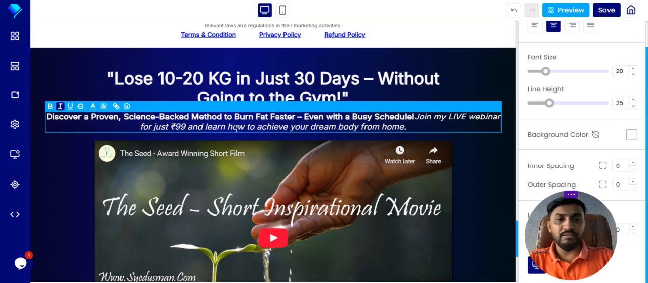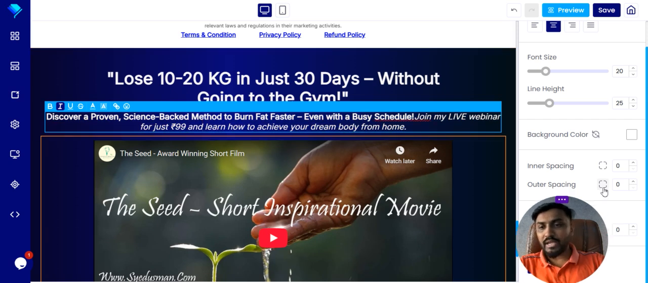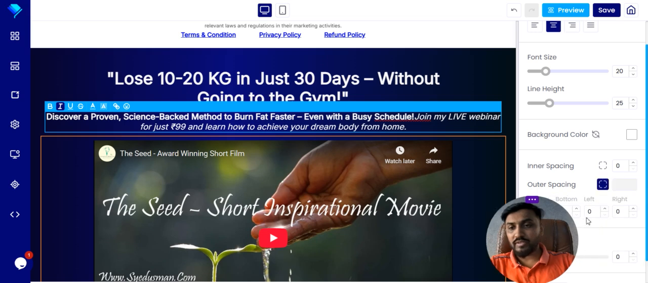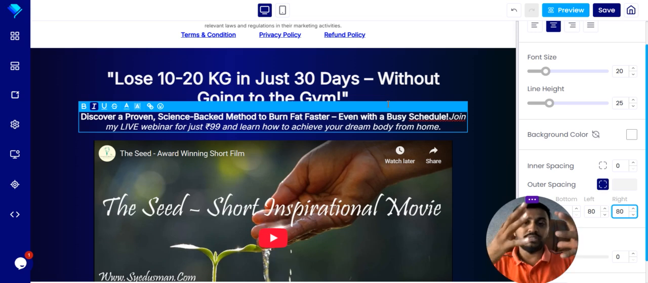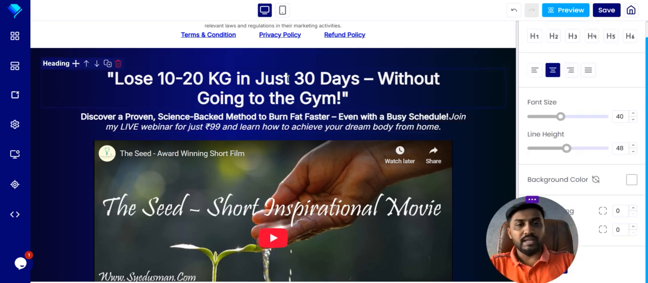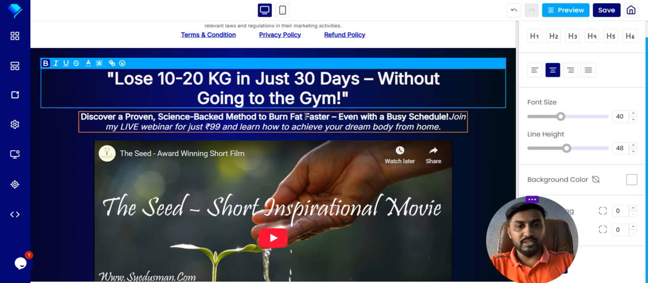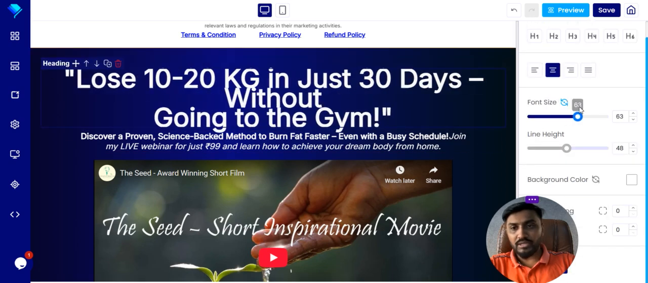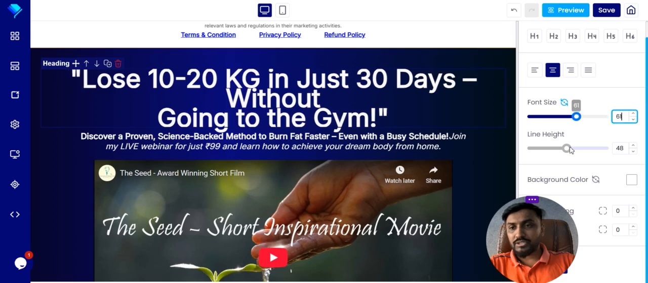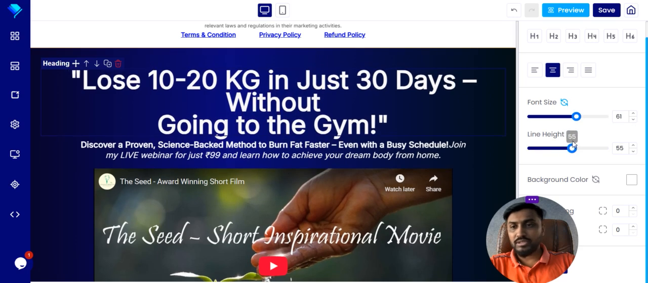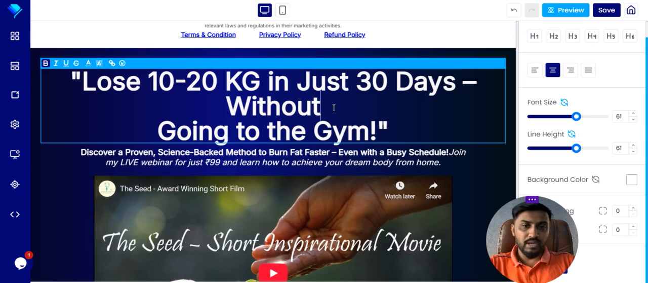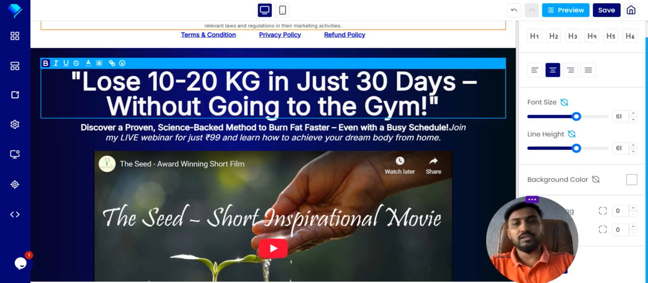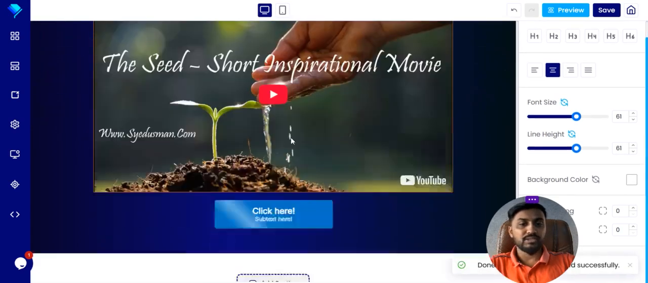Now if you think that this is a very white font, you can come to outer spacing. You can click on this outer spacing and give left and right side. You can just narrow it down, so you can get like this. If you want to increase the font size of this headline, you can do it from here. For example, 60 and 60. Okay, just press enter over here, and your headline will be like this.